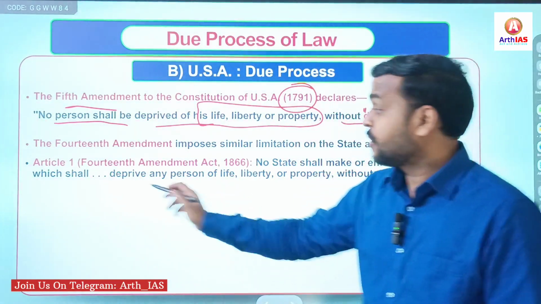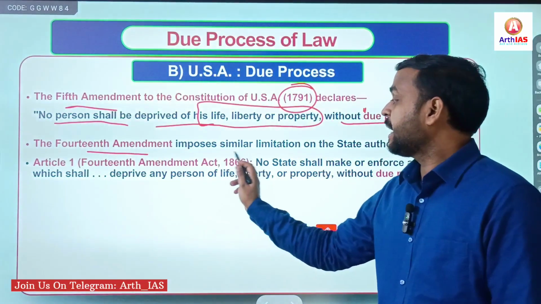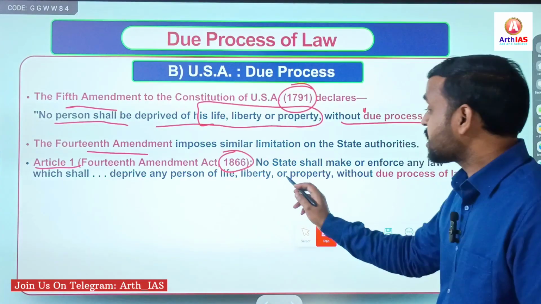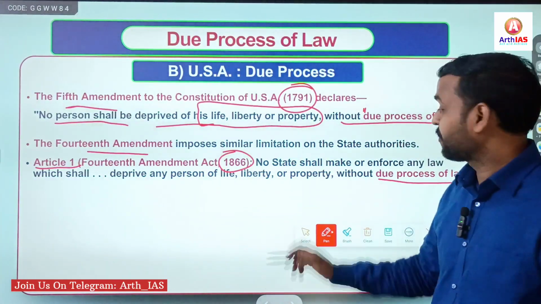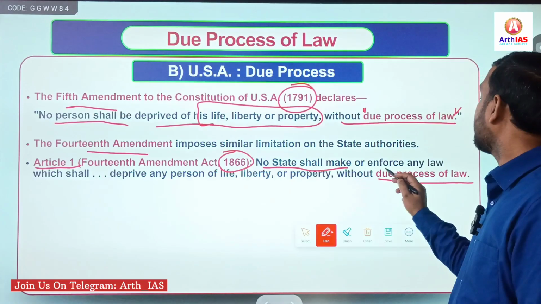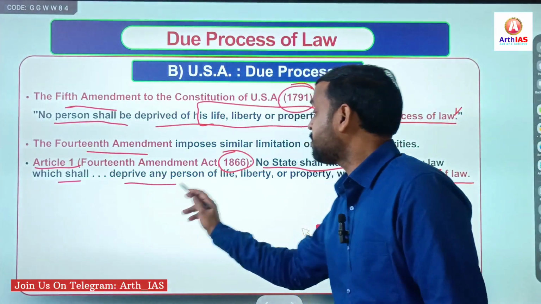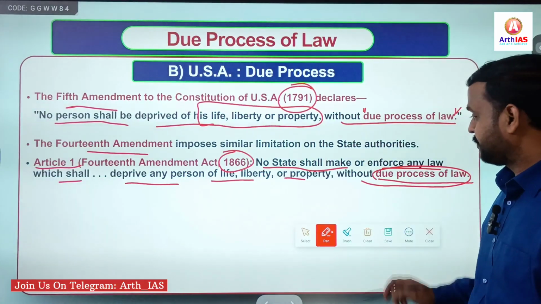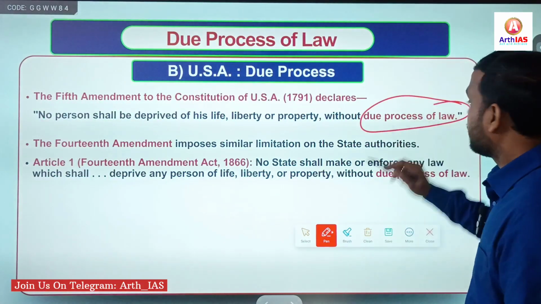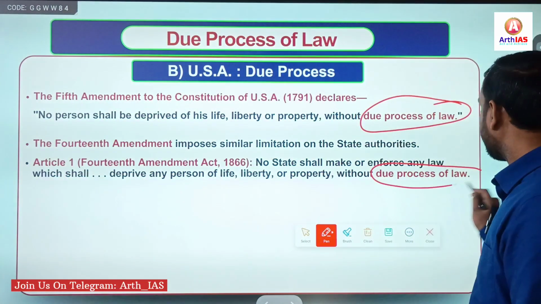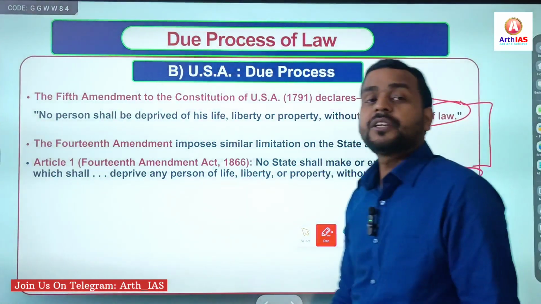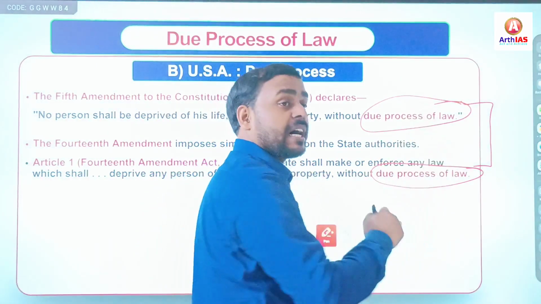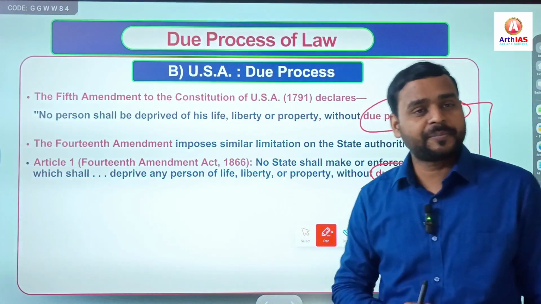Simple. Again, the 14th Amendment, which year? 1866, Section 1. Again, it also uses the phrase due process of law. It says, no state shall make or enforce any law which shall deprive any person of his life, liberty, or property without due process of law. So simply, you can see the 5th Amendment and 14th Amendment use the phrase due process of law. Commonly, these two provisions are known as due process clauses.